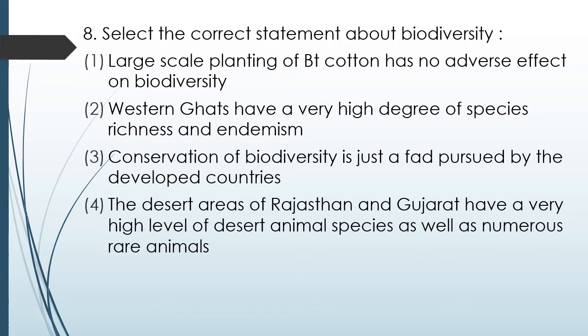Question number 57. Select the correct statement about biodiversity. Large scale planting of BT cotton has no adverse effect on biodiversity. Western Ghats have a high degree of species richness and endemism. Conservation of biodiversity is just a fad pursued by developed countries. The desert areas of Rajasthan and Gujarat have very high level of desert animal species as well as numerous rare animals. You have to select the correct statement about biodiversity. So the correct statement is option 2. Western Ghats have a very high degree of species richness and endemism.